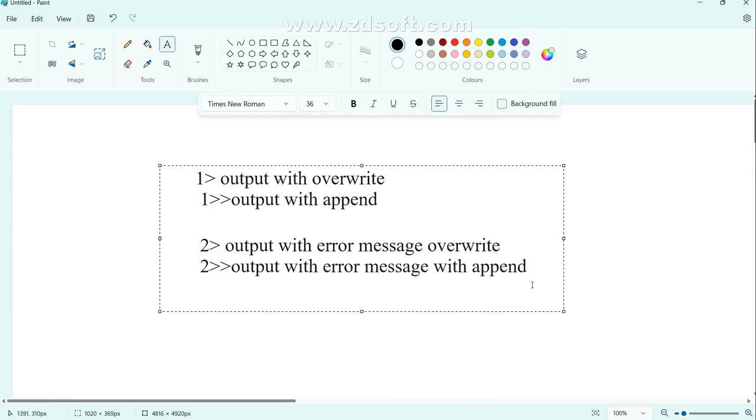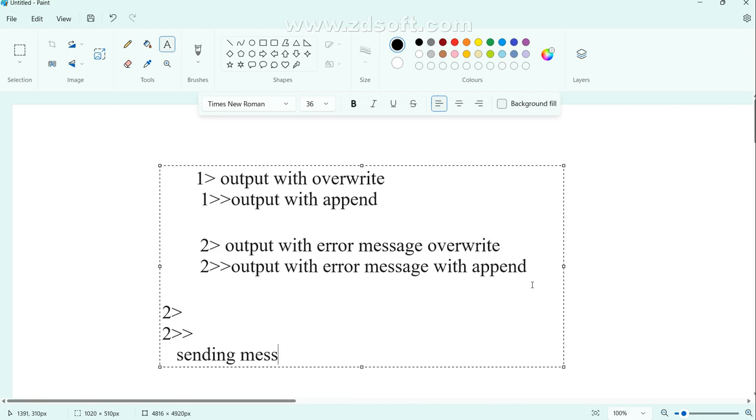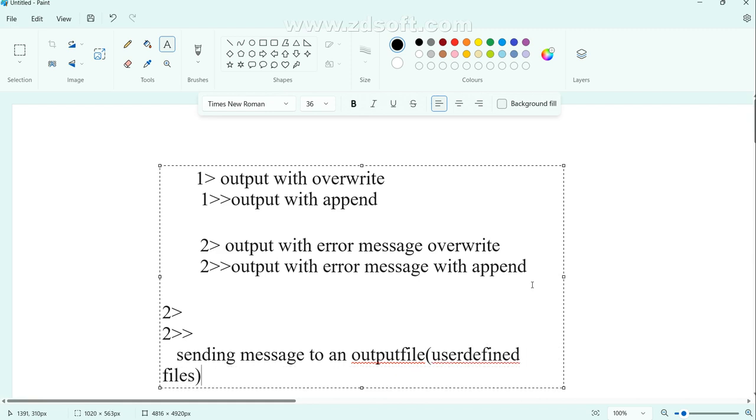No, that is different, that is the error code. If a command is not working, dynamically it will take one number. Shiv Shankar, by using 2 with greater than, we are sending the error message to an output file. What is the output file? User defined files. Yes, sir. At least you got a little clarity.